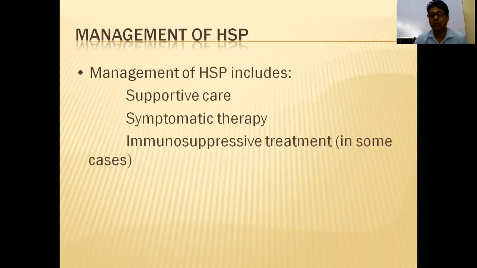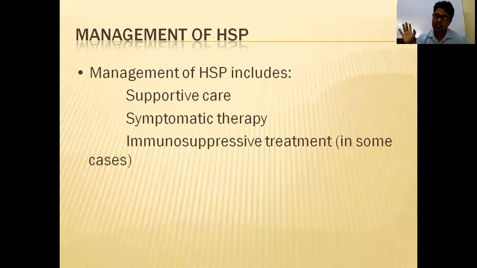Otherwise, you have to give treatment to prevent perforations, like abdominal pain, arthritis, or renal disease. Even for renal disease, suppose renal involvement is there, you have to start immediately. Otherwise, it will progress to end-stage renal disease. So you have to start some immunosuppressive. That is your steroid. You have to start here.